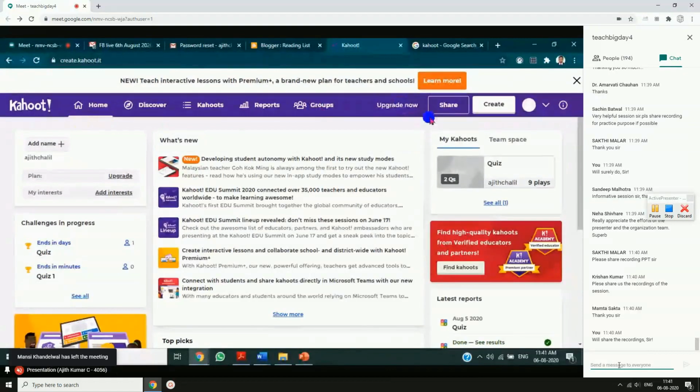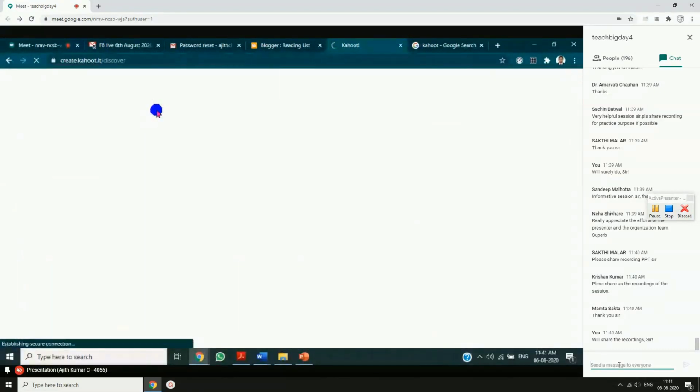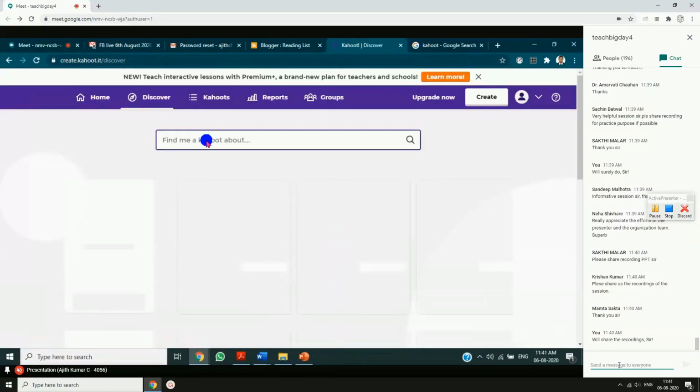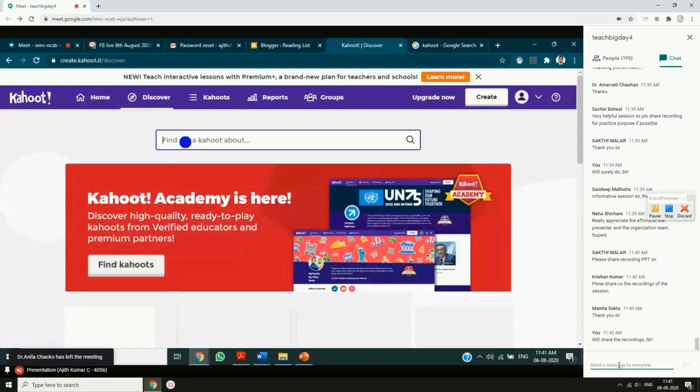You definitely need to create an account and all. Okay, I'm just in my account. You have to log in. All those preliminary processes you have to do before you start working with Kahoot. Home, discover. There are many Kahoot quizzes, I mean quizzes which are developed in the Kahoot platform or software. You can simply click on discover and see that.